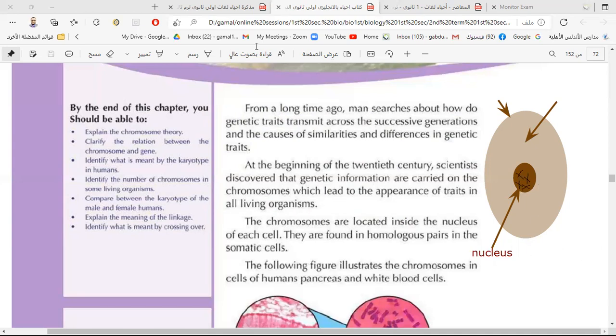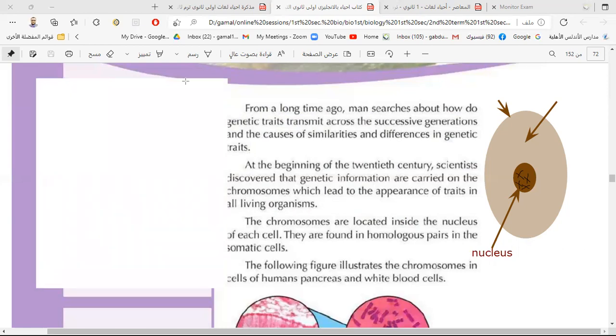I will draw a chromosome now. The chromosome is like this.